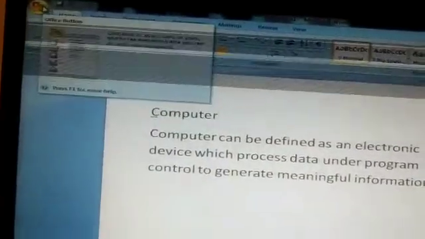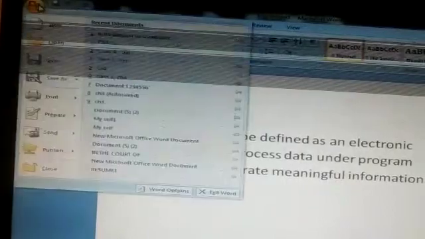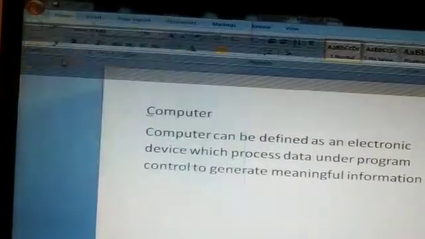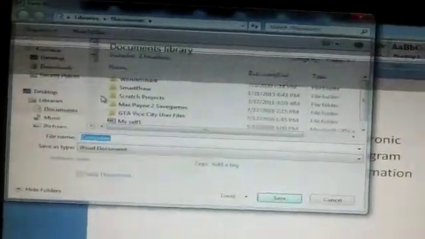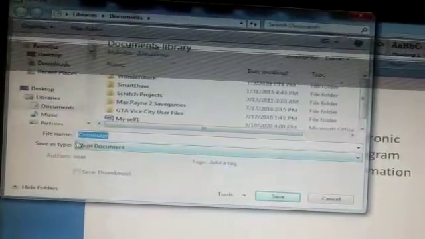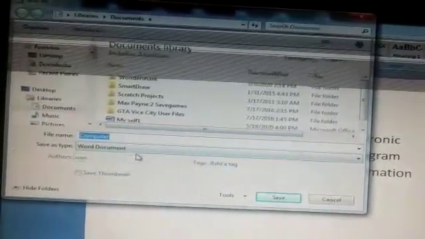Here we will click the Office button. Then we will go to the Save option. Then it will ask for a file name. It is a Word document. That's why in Save as type it is written Word document.